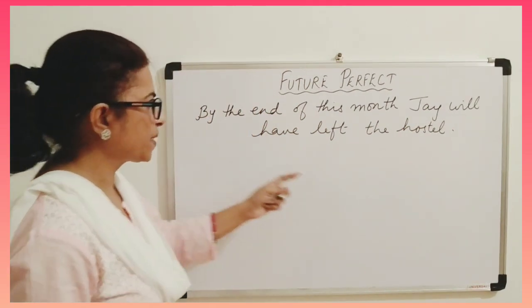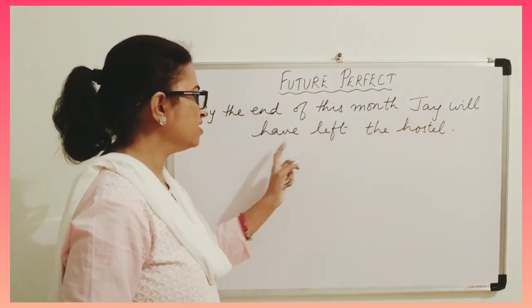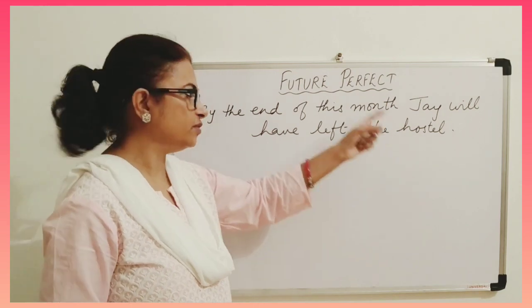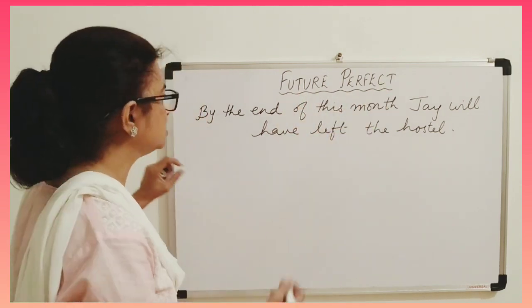Now this is will have left. This is the formula for future perfect, isn't it?